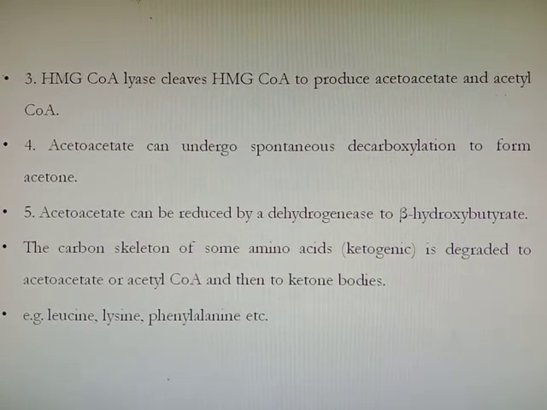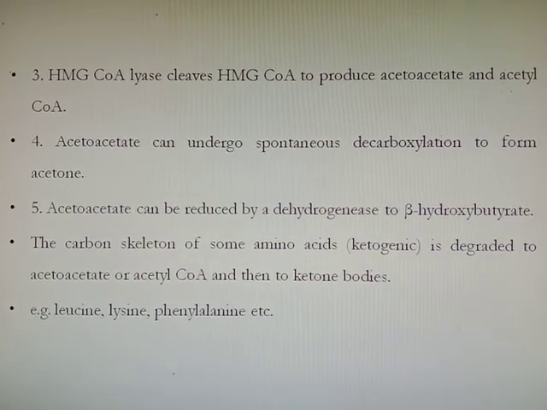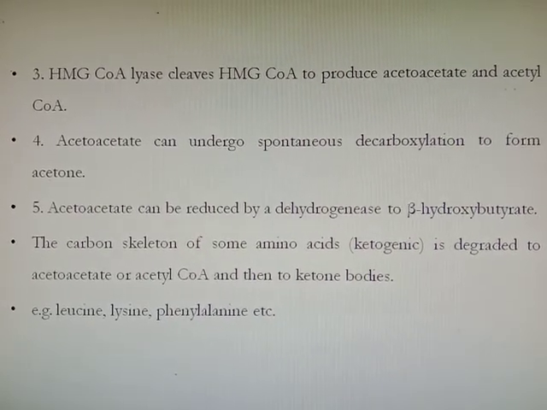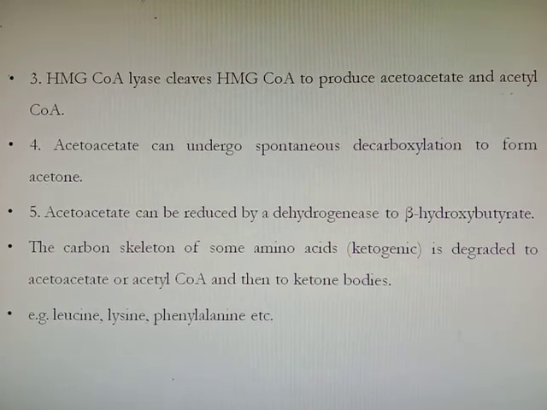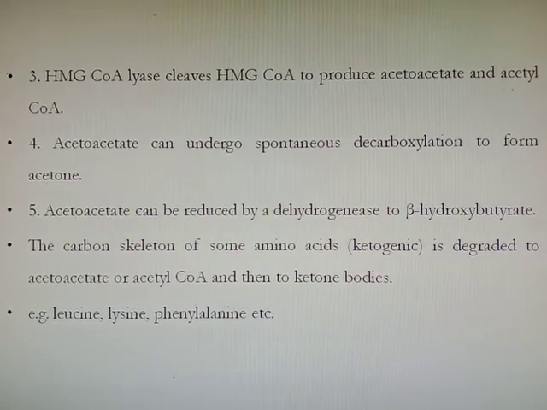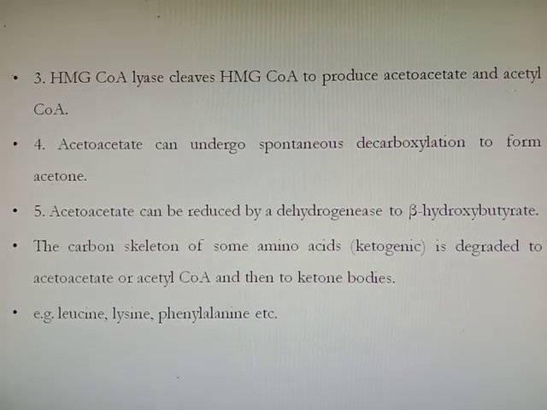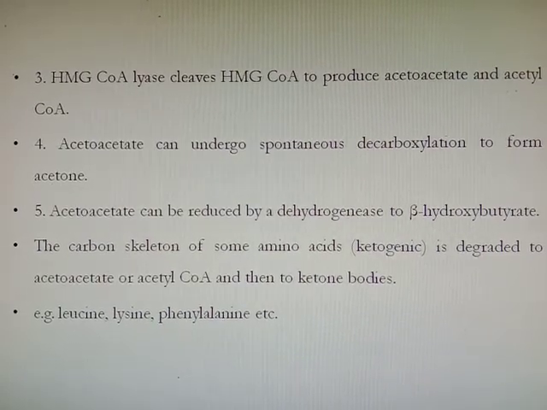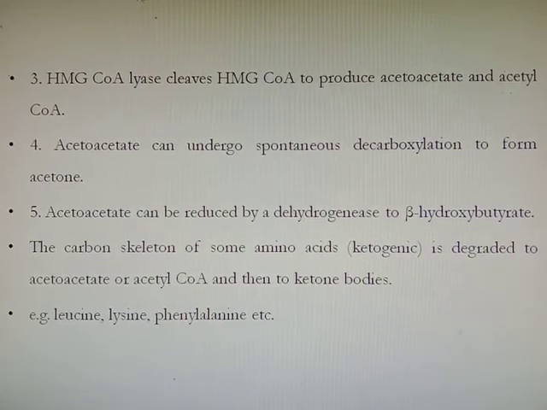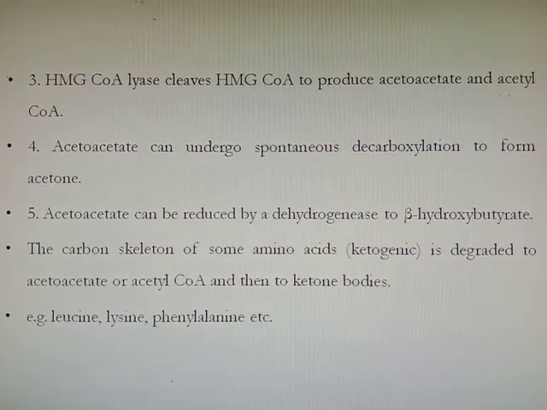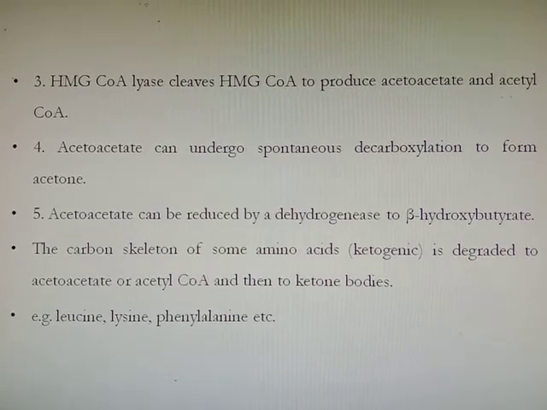Then acetoacetate will undergo spontaneous decarboxylation to form acetone. Again, acetoacetate can be reduced by a dehydrogenase to form beta hydroxybutyrate. The carbon skeleton of some amino acids which are ketogenic in nature is degraded to acetoacetate or acetyl coenzyme A and then to ketone bodies. For example, leucine, lysine and phenylalanine. These are the ketogenic amino acids which produce acetoacetate or acetyl coenzyme A.